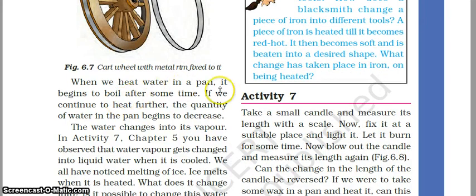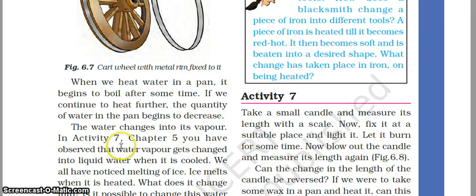When we heat water in a pan, it begins to boil after some time. If we continue to heat further, the quantity of water in the pan begins to decrease. So when we heat water in a pan, what happens? It starts boiling and then its quantity decreases. Why does its quantity decrease? Because of evaporation. On heating, water converts into water vapor and this process is called evaporation. So the water changes into its vapor.